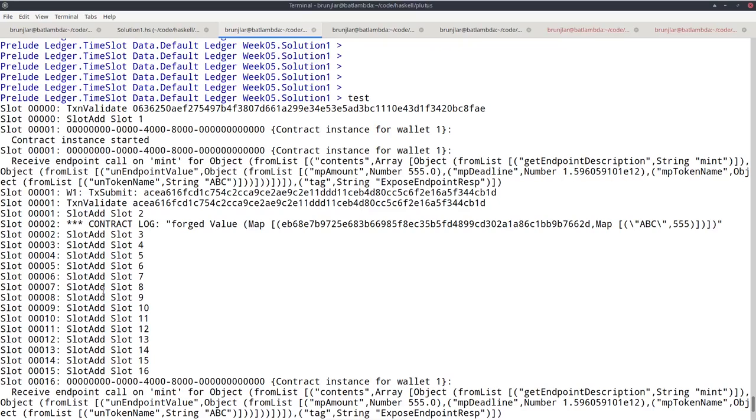But of course, in a realistic scenario, the deadline wouldn't just be 10 seconds in the future. It would be, I don't know, a day in the future or so, to give you enough time to mint what you want to mint before the deadline passes.